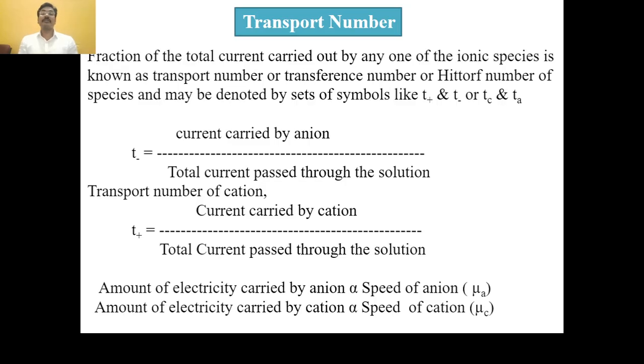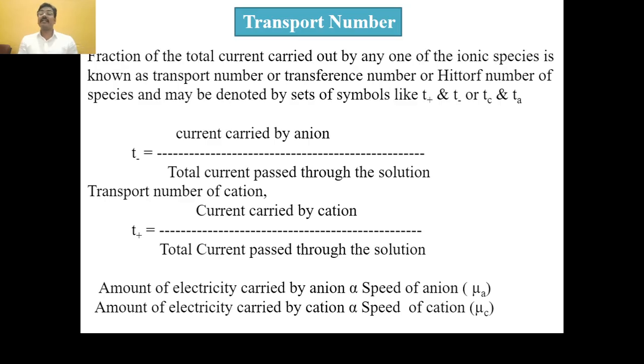Now, what is the transport number? The fraction of the total current carried by any one of the ionic species is known as the transport number or transference number, or it is called the Hittorf number of the species, and may be denoted by the symbols T plus, T minus, or Tc or Ta.